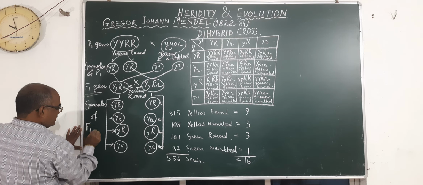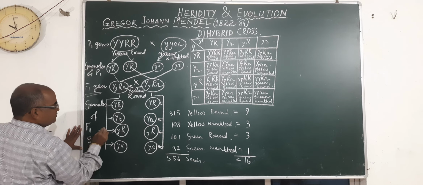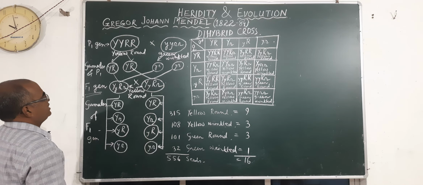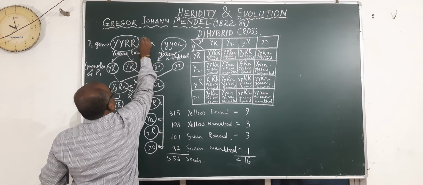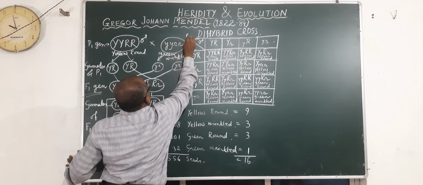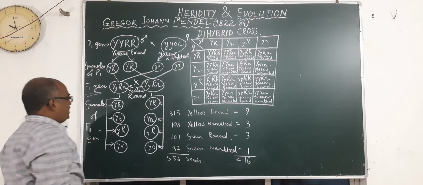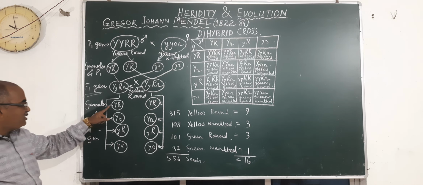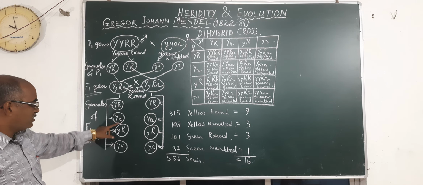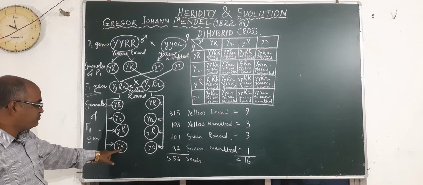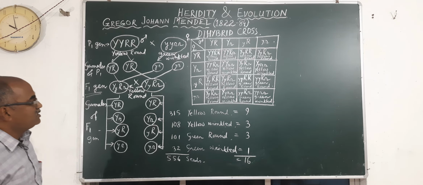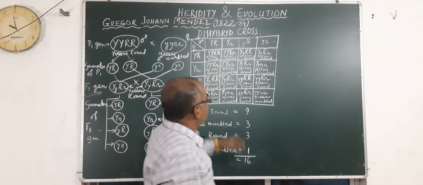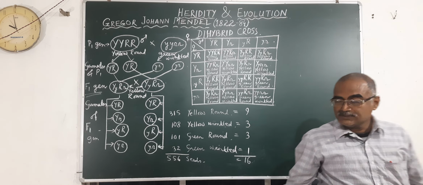the F1 generation. These are the male gametes and these are the female gametes. As we have seen earlier, this is male and this is female, and the same types of gametes are formed: capital Y capital R, capital Y small r, small y capital R and small y small r. Here also the same. And then he made the checkerboard.